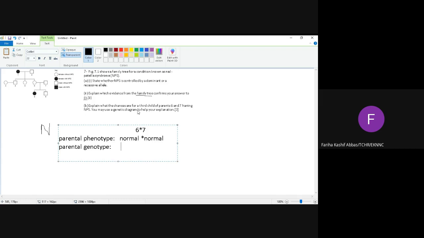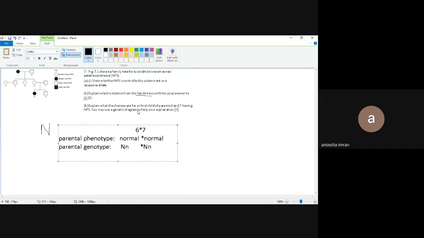Capital N, small n. Should I write hybrid or homozygous dominant? Hybrid. Capital N, small n. Very good. Capital N, small n. Now, what should be my next step? What should I do next?